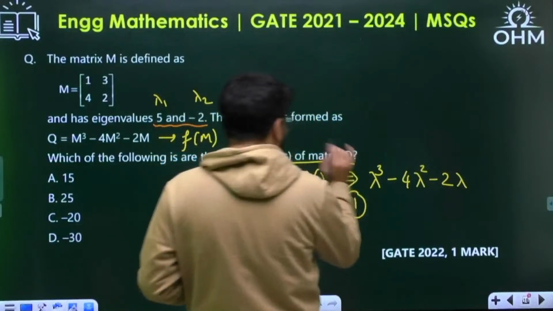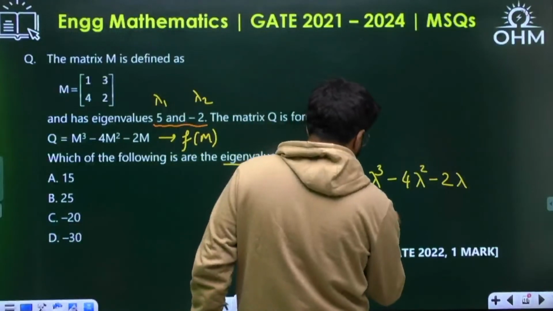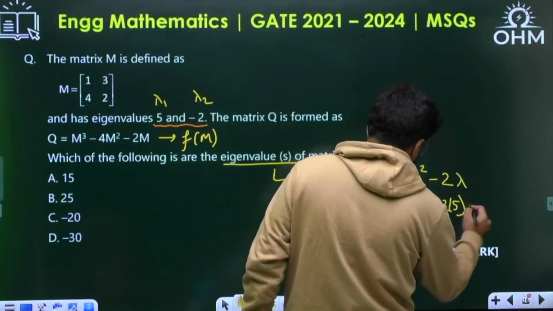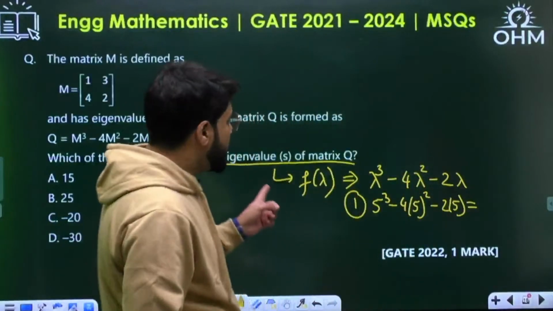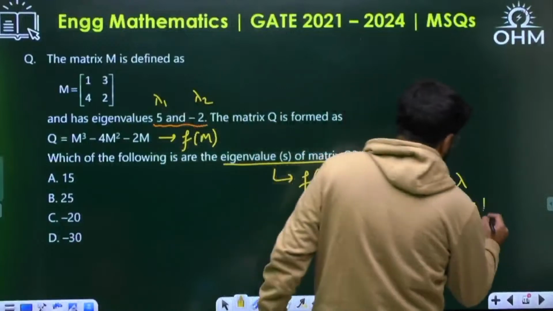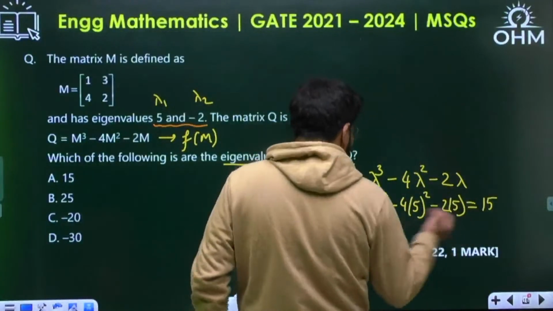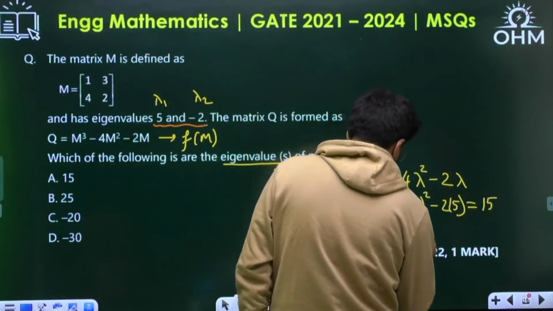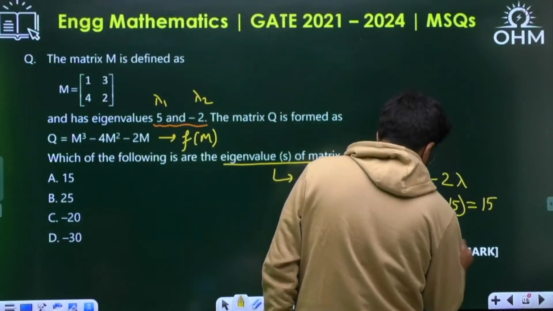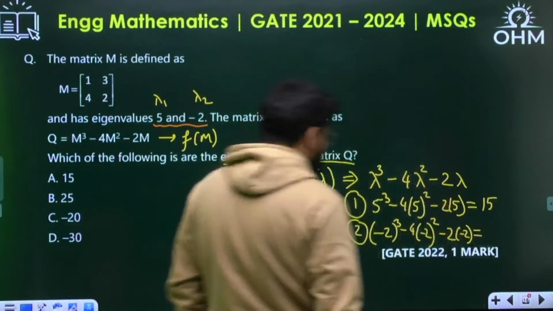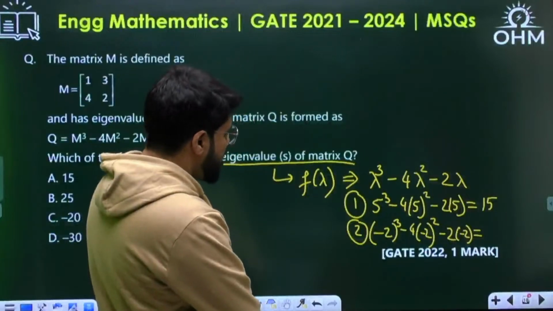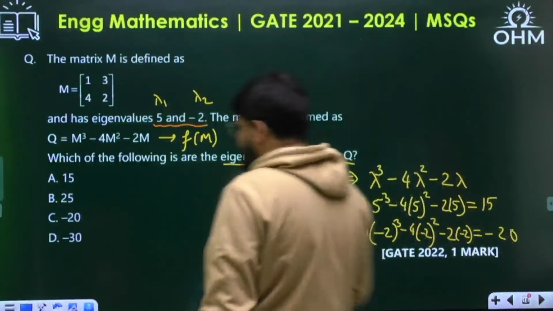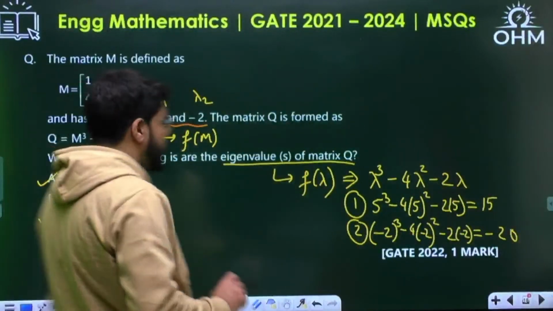The first eigenvalue of the matrix Q: apply this to 5. So 5 cube minus 4 into 5 square minus 2 into 5, that is 125 minus 100 minus 10, so this is 15. And the second one, just substitute the value minus 2: minus 2 cube minus 4 into minus 2 square minus 2 into minus 2. This is minus 8, minus 16, minus 24 and plus 4, minus 20. So 15 and minus 20, A and C.